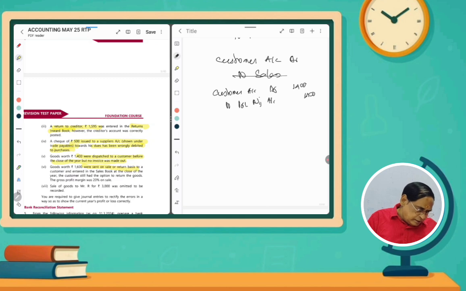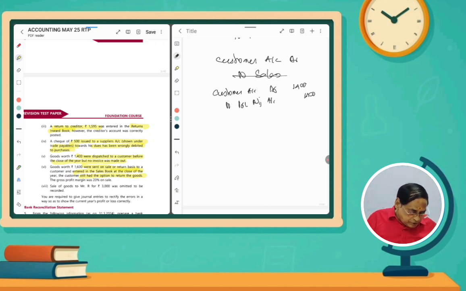sent on sale or return basis. The customer entered in the sales books at the close of the year. The customer still had the option to return the goods. Actually, sale or return basis, what does it mean? Initially we have to pass one entry, a sales entry. It is not the original sale, but we have to make a sale entry. But after confirmation from the buyer, whether it is accepted or approved, then we will consider it sales. Otherwise, before they are confirming, we have to show it as a stock, inventory on sale or return basis.